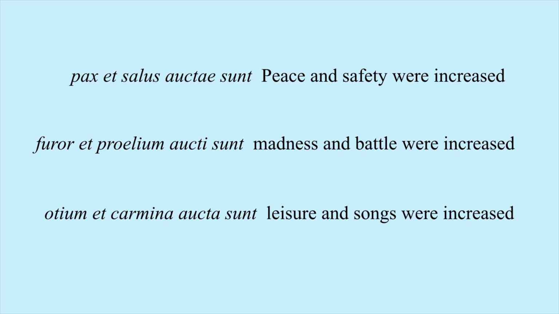Furor et proelium aucti sunt. Madness and battle were increased. Now, this is an interesting sentence because we have furor, which is masculine, and proelium, which is neuter. So this is reminding us that we've got two together. If one of them is masculine, then the whole thing will be masculine. So because furor is masculine, we'll use the masculine aucti, instead of the neuter aucta. So, furor et proelium aucti sunt.